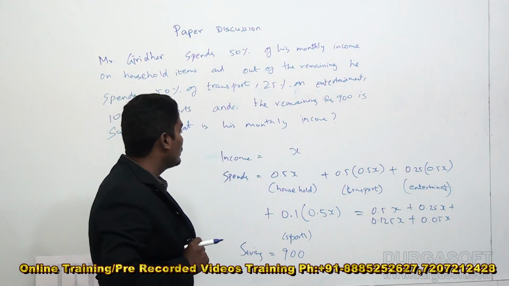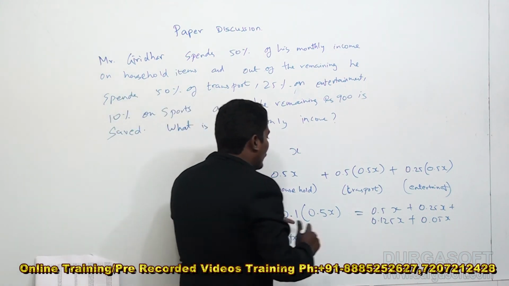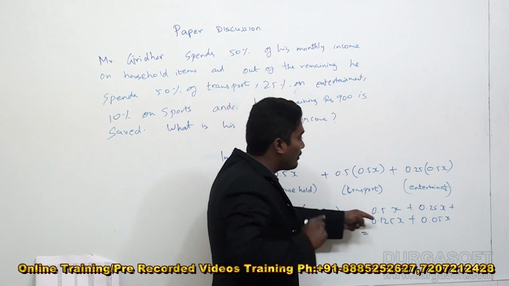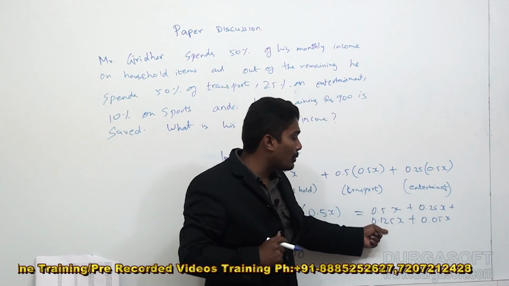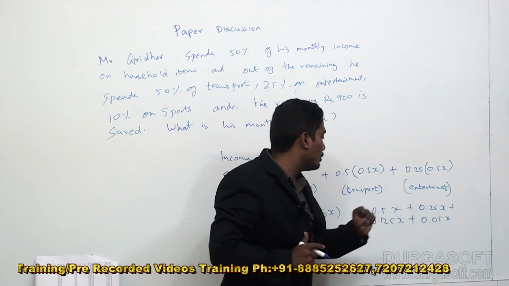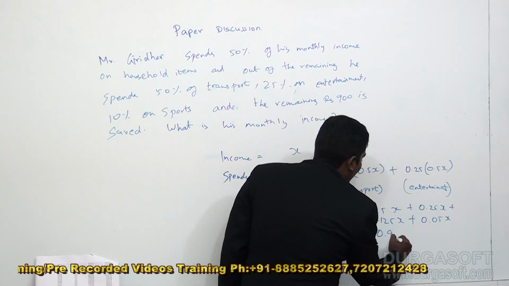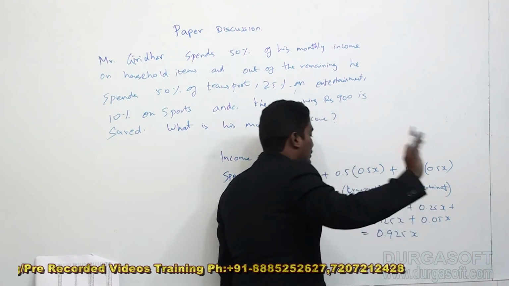So if I add 0.5 plus 0.25, 0.75, 0.875, 0.925. 0.925x is his total expense.